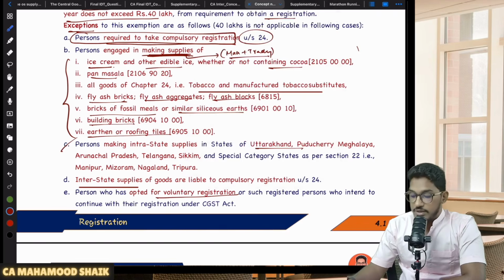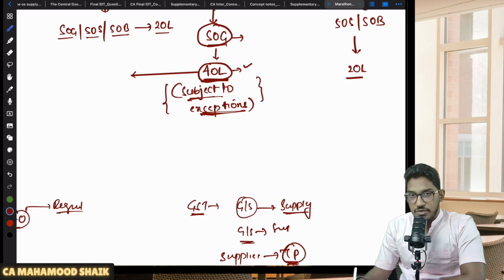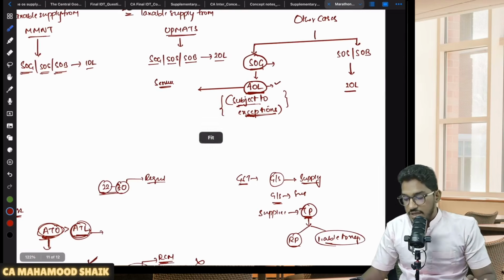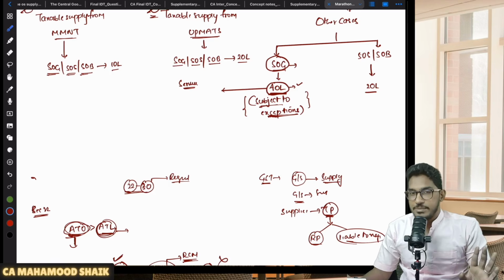Now, one more small thing which is important here. Sir, if I am exclusively engaged in supply of goods, then only I can enjoy the threshold limit of 40, no? But one service you can provide, and still you will be considered to be exclusively engaged in supply of goods only. So you told, sir, if I am exclusively engaged in supply of goods, then only I can enjoy that enhanced threshold limit of 40. That means if I am making supply of any service, I become ineligible for 40 lakh rupees of threshold limit. No? Yes. But one exception. That means one service you can provide, still you can enjoy that enhanced threshold limit of 40 along with goods.